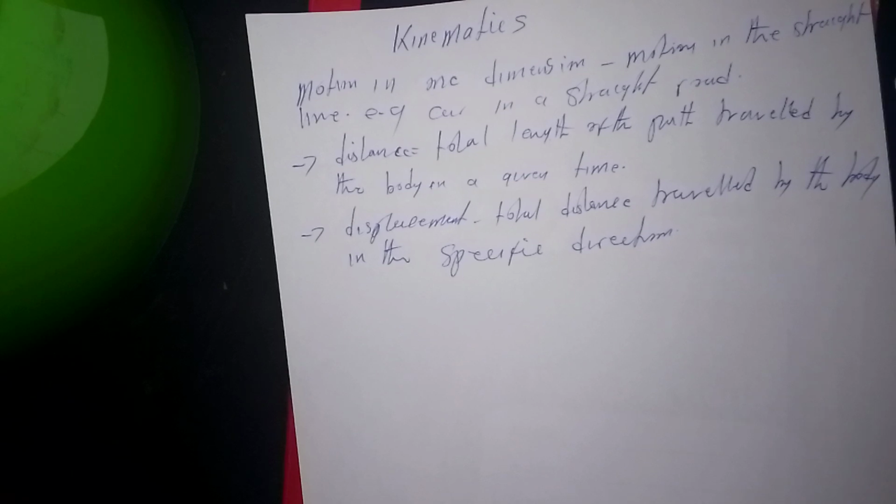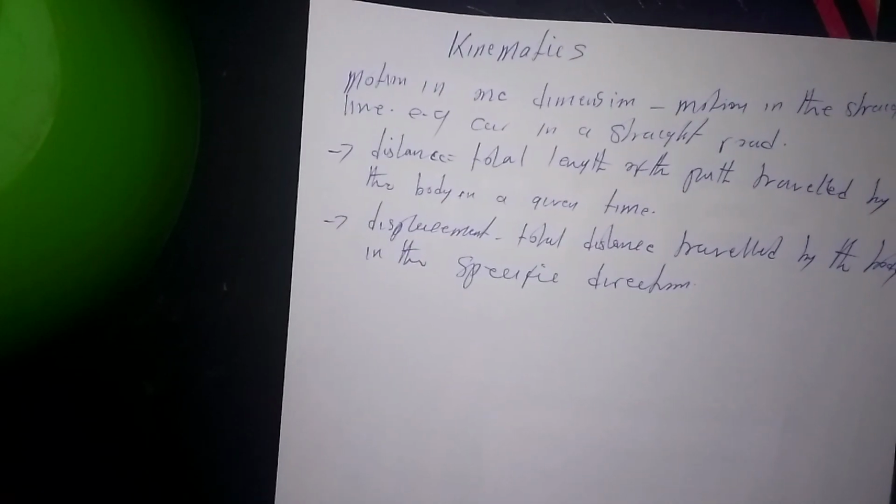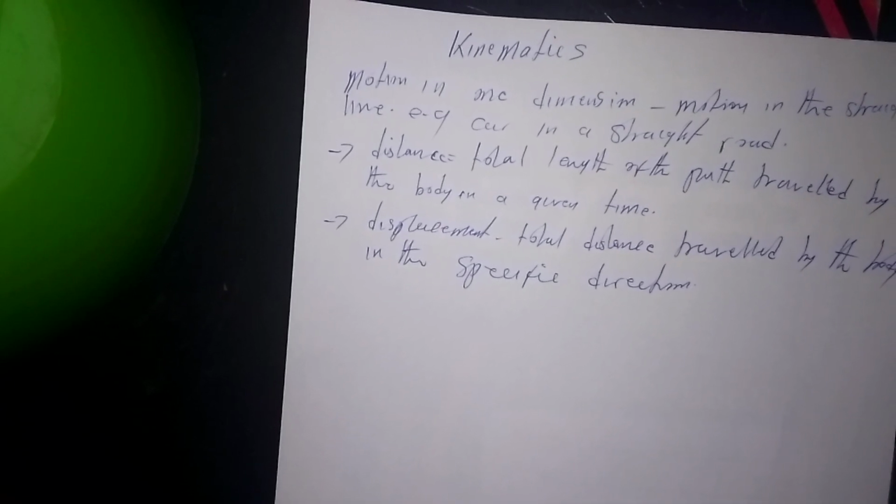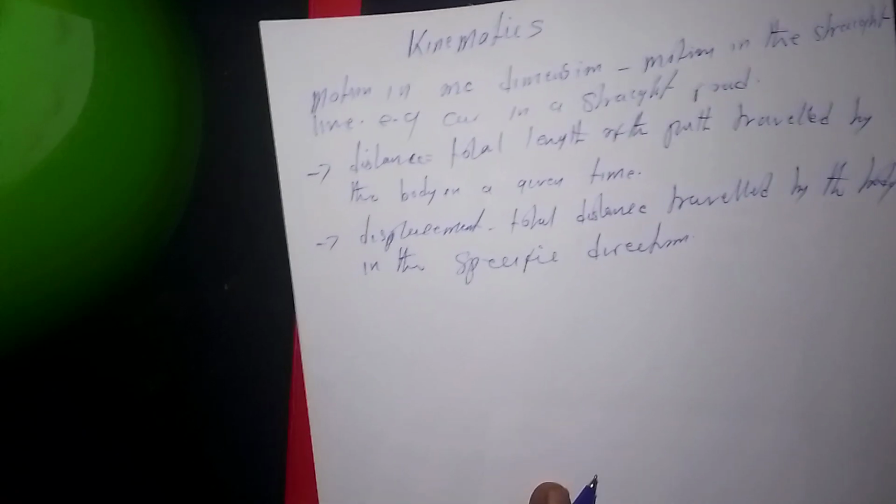Hope you can now tell the difference between displacement and distance. Displacement has direction. So displacement is the total distance traveled by the body in the specific direction. You can easily define that.